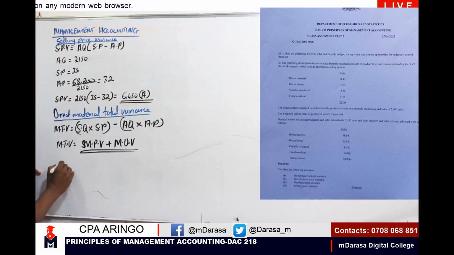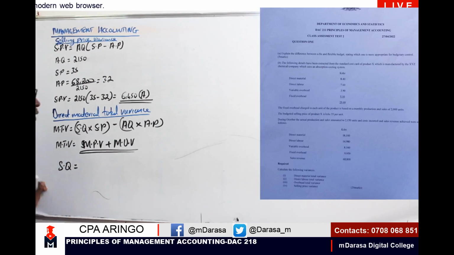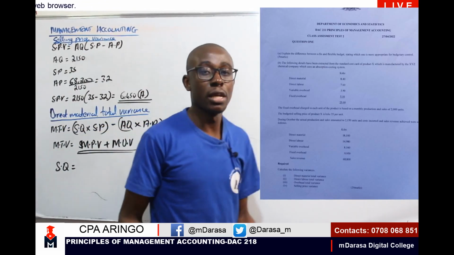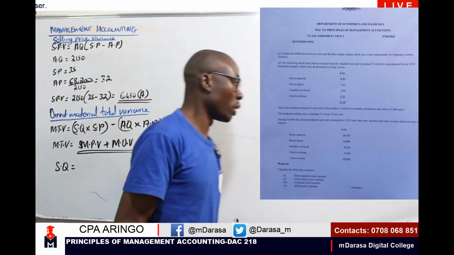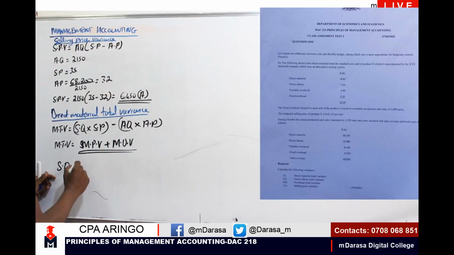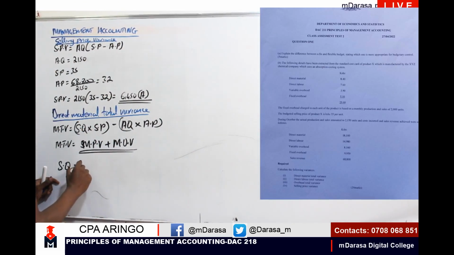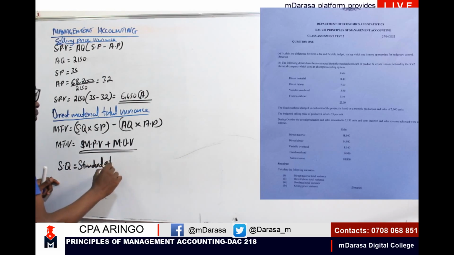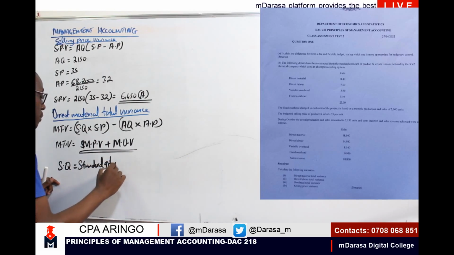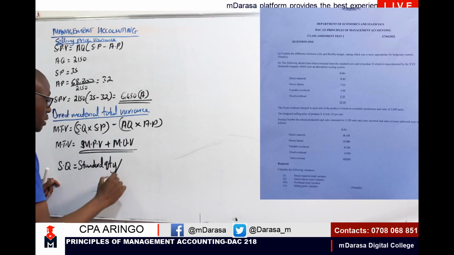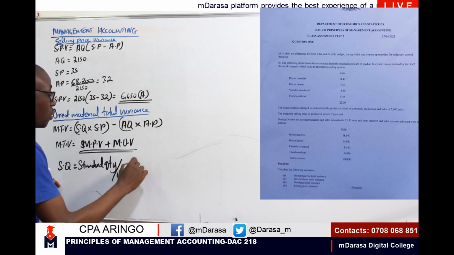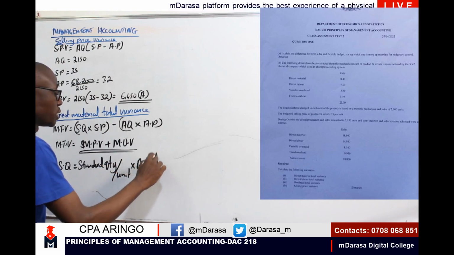We know very well that I'll never be given our SQ. You'll never be given your standard quantity. And how will you determine your standard quantity? To determine your standard quantity, we normally talk of our standard quantity per unit times our actual units.